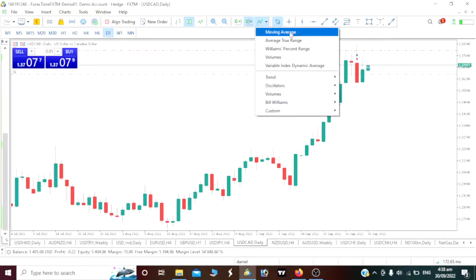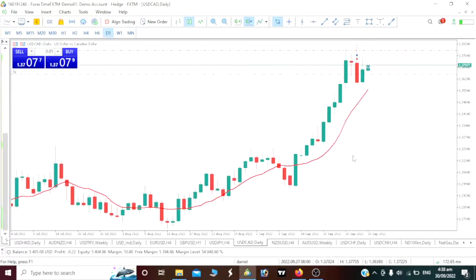Now let's take a look at what the moving average also says. The price is still far above the 10-period moving average. It's still far from it. We are bullish. That is it.